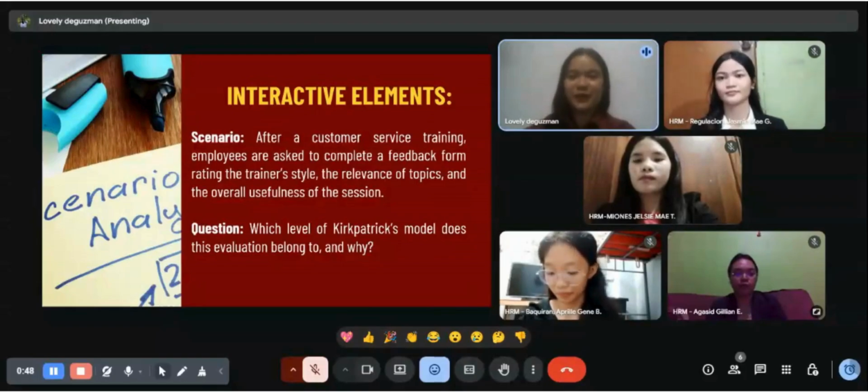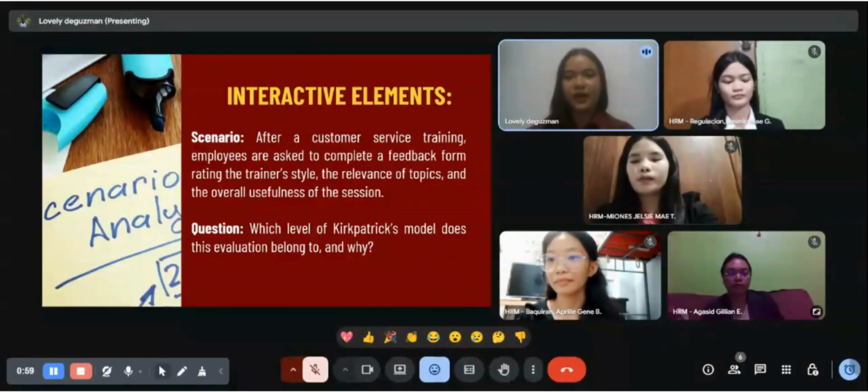Good day to everyone. I am Lovely de Guzman, and today I'll be sharing some scenarios and questions about Kirkpatrick's four-level evaluation model and return on investment, or ROI, in training. To make our discussion more engaging, I've prepared some scenarios that will help us better understand how each level of evaluation works in real-life situations. So I prepared the first scenario.